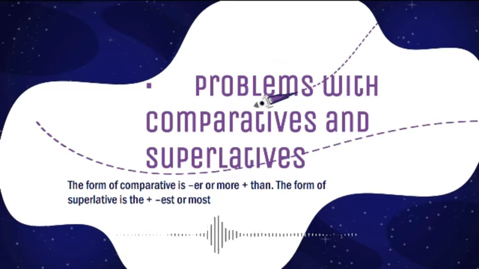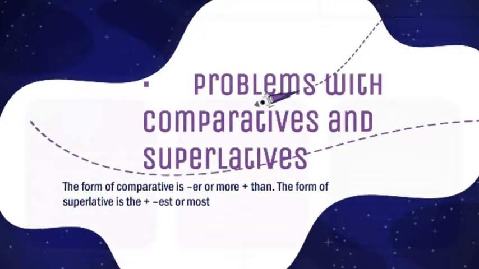For example in comparatives, tall, taller than, like this. And then diligent, more diligent. And for the superlatives, the examples are like this: the biggest or the most beautiful.